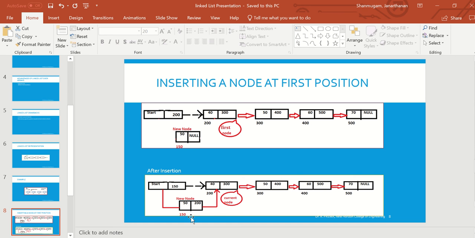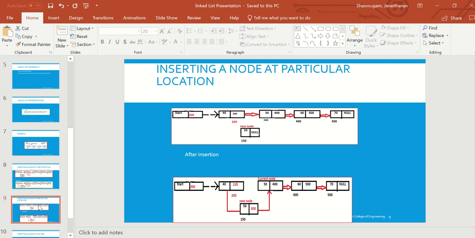Okay, and my header node points to the first node. Got it guys? Very simple. So the same thing you are going to implement through programming logic also. So first try to understand this logical part.